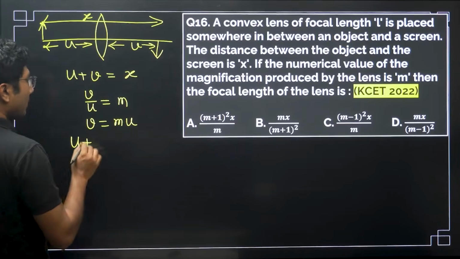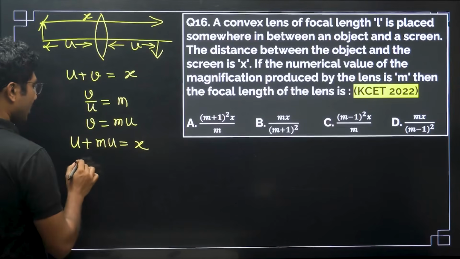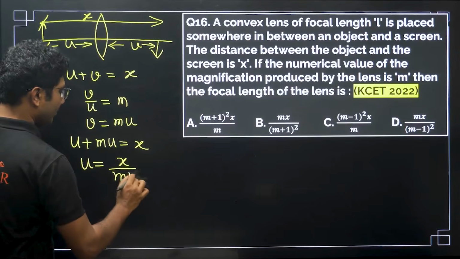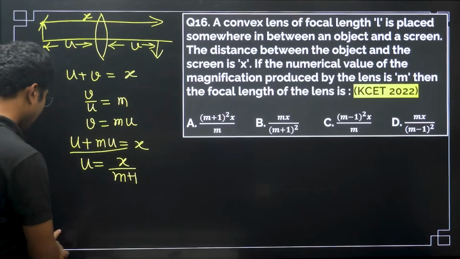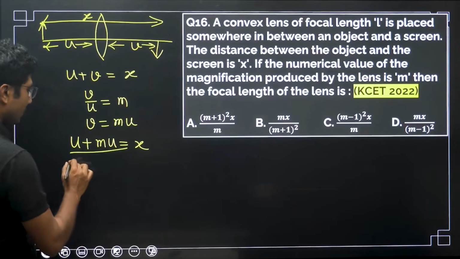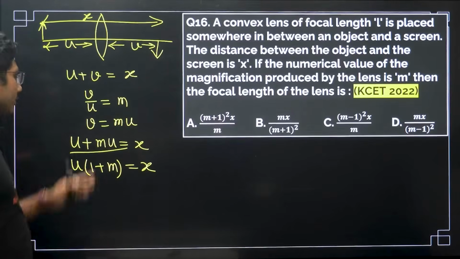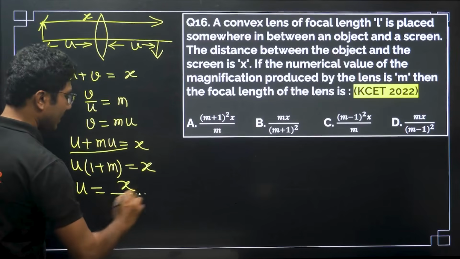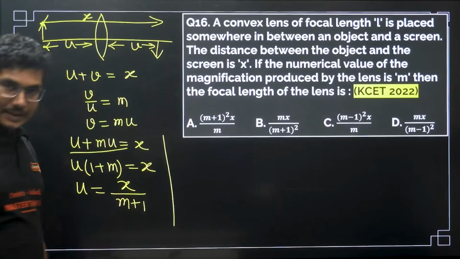So u plus mu equals x, or u equals x by m plus 1. If you take u common from here, I have just jumped one step. Let me write that as well, because some students don't understand what I have done. So if you take u common, you get 1 plus m, or u equals x by m plus 1. I have just inverted this. 1 plus m can be written as m plus 1, right?